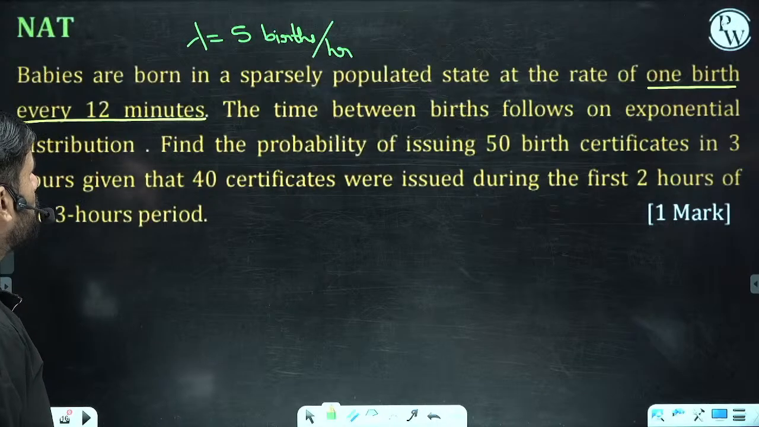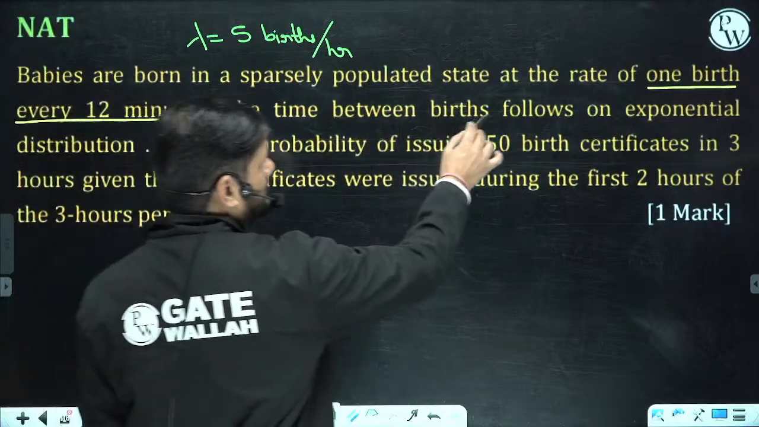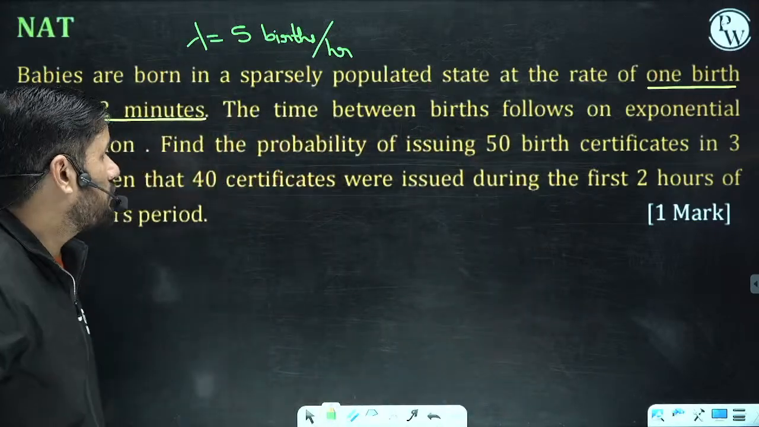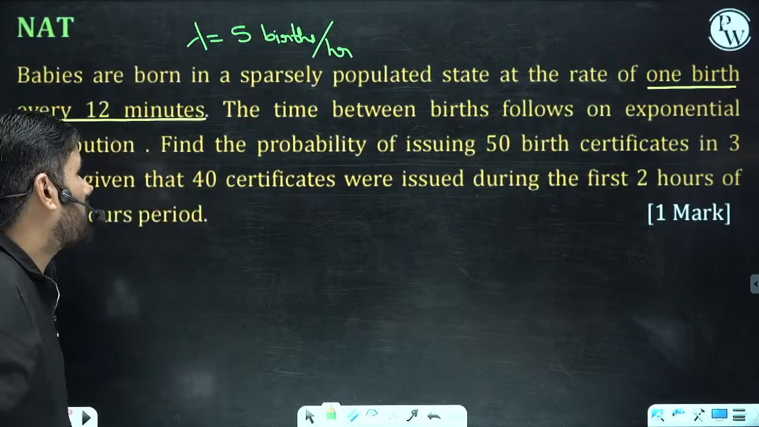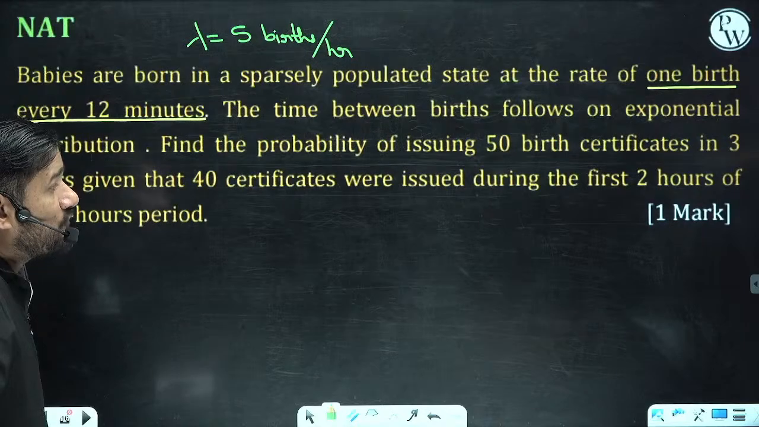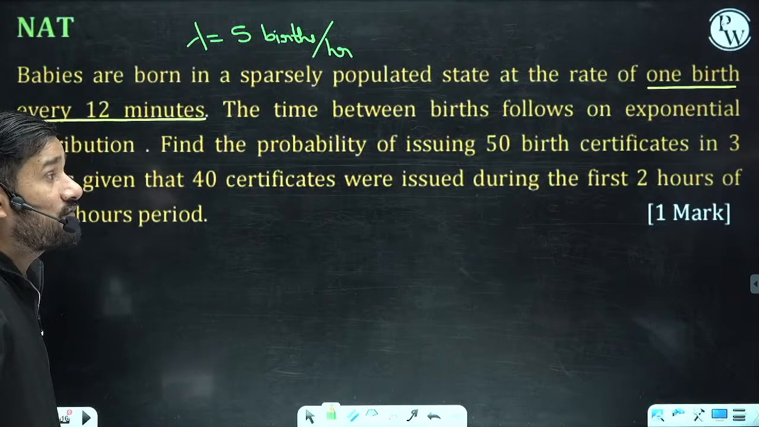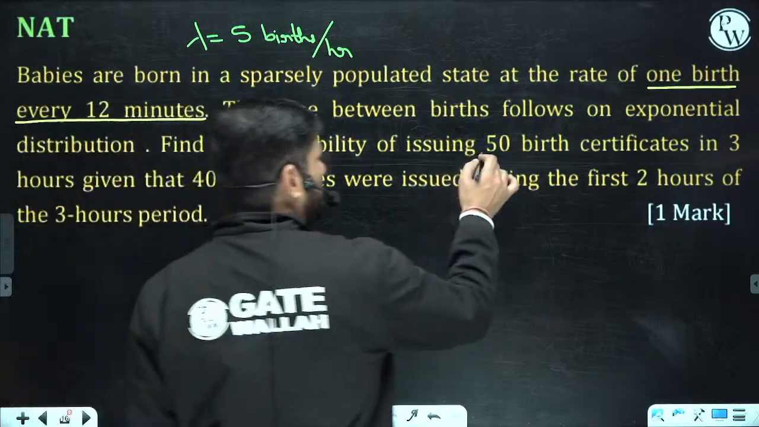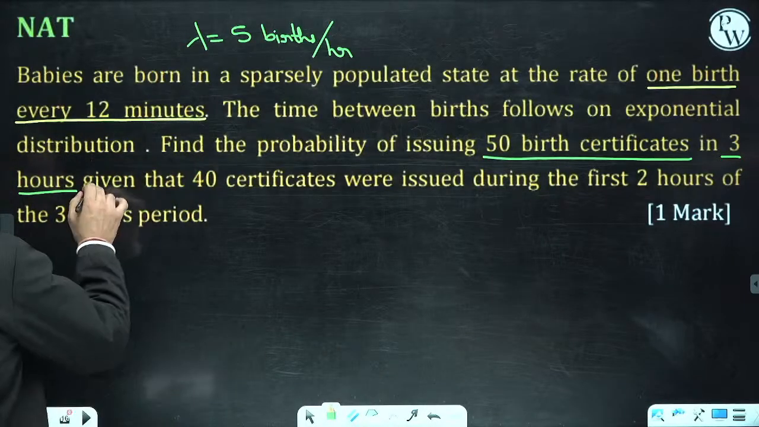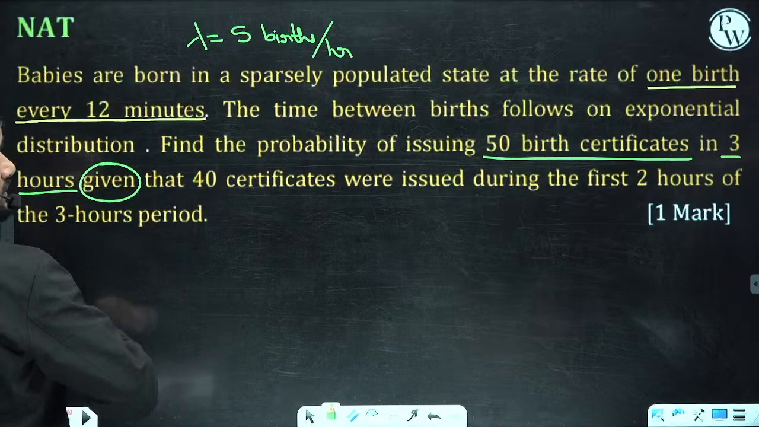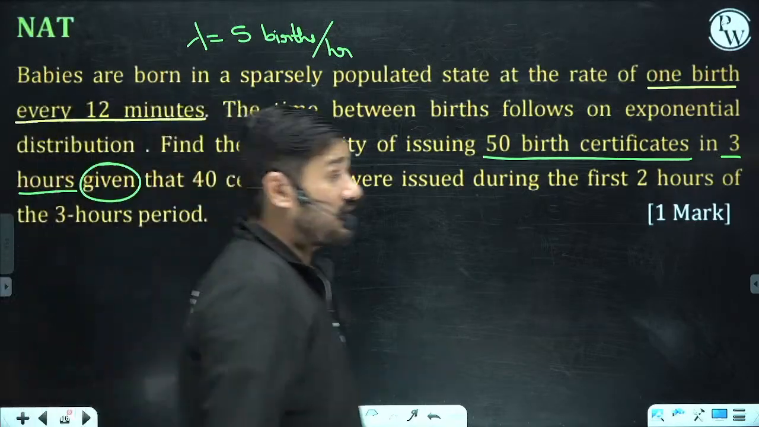What they are saying is that birth certificates, the time between births, follow an exponential distribution. Definitely exponential is in your syllabus. Okay. Find the probability of issuing 50 birth certificates in 3 hours. Okay. 50 birth certificates are to be issued in 3 hours, given that 40 birth certificates are already issued in the first 2 hours.